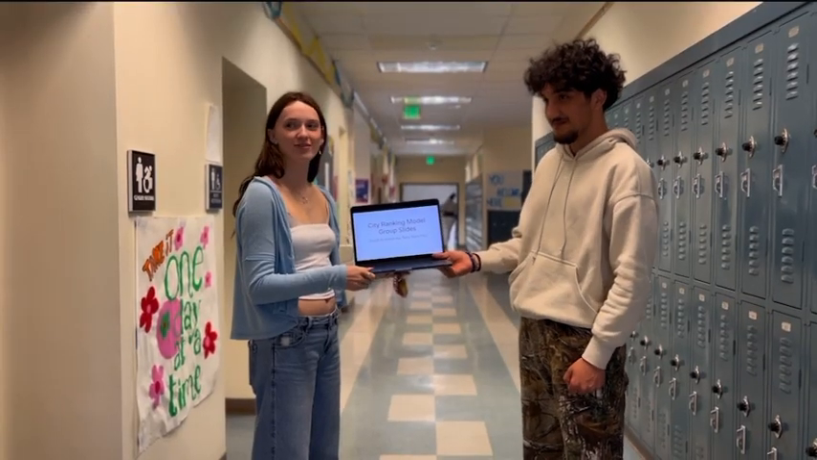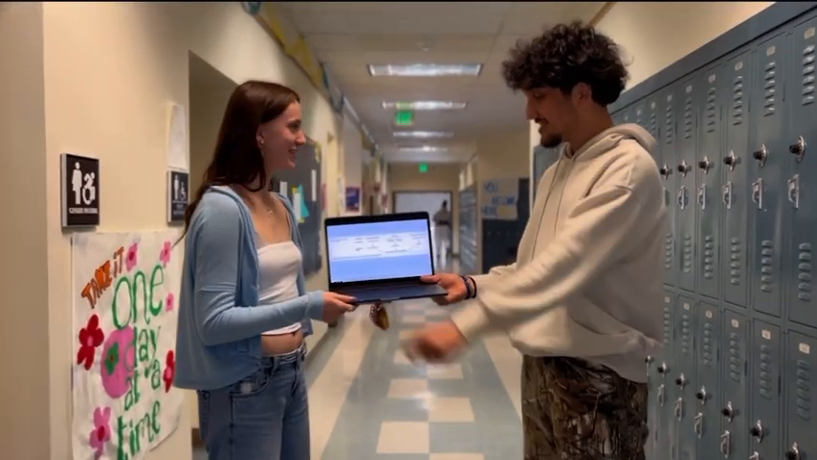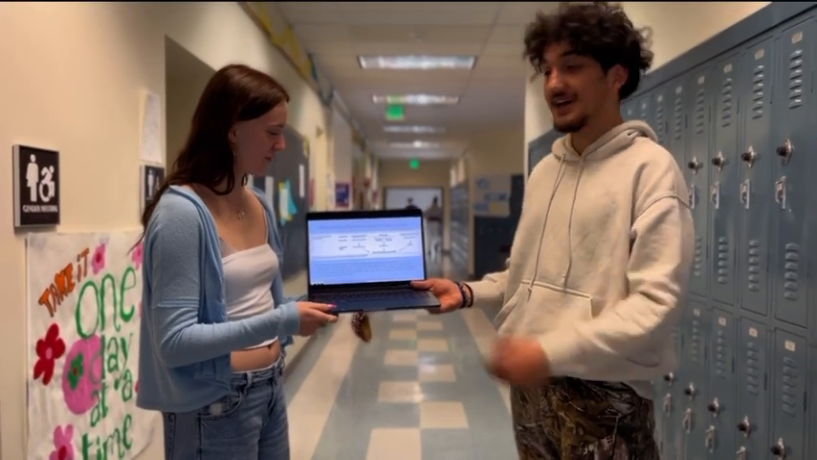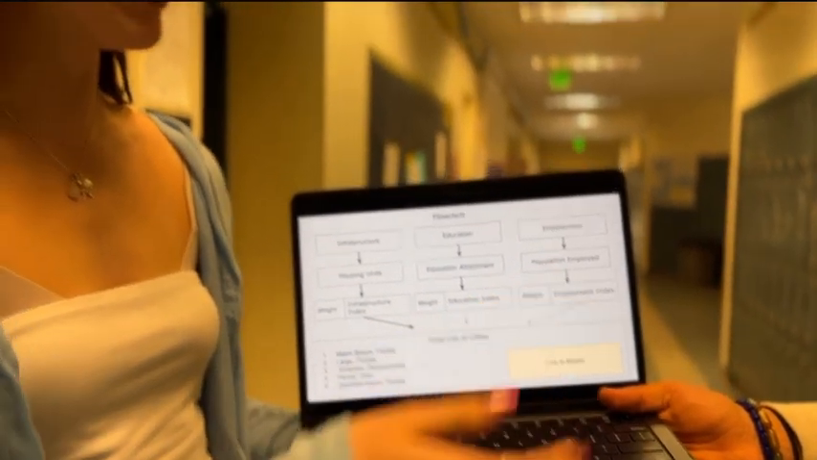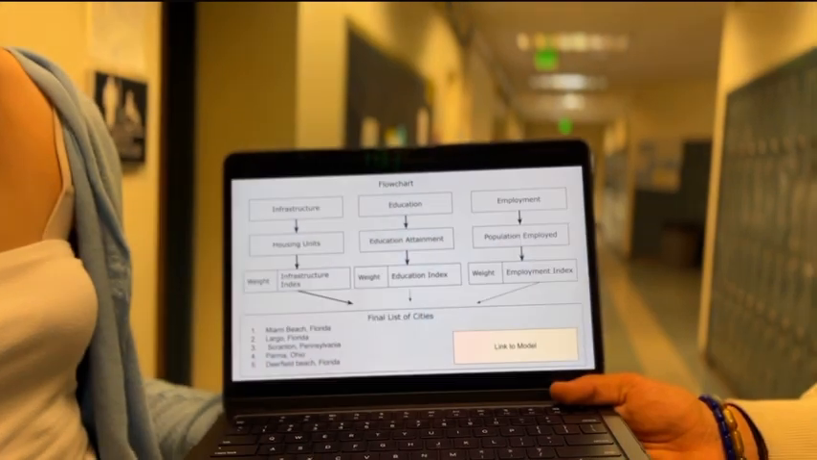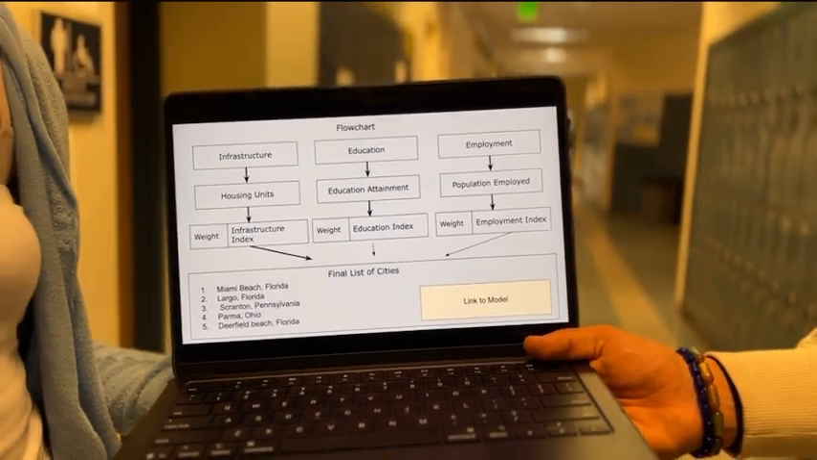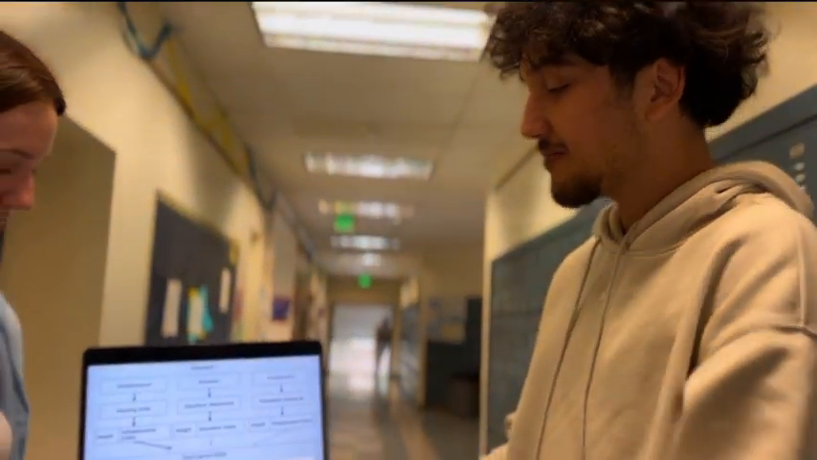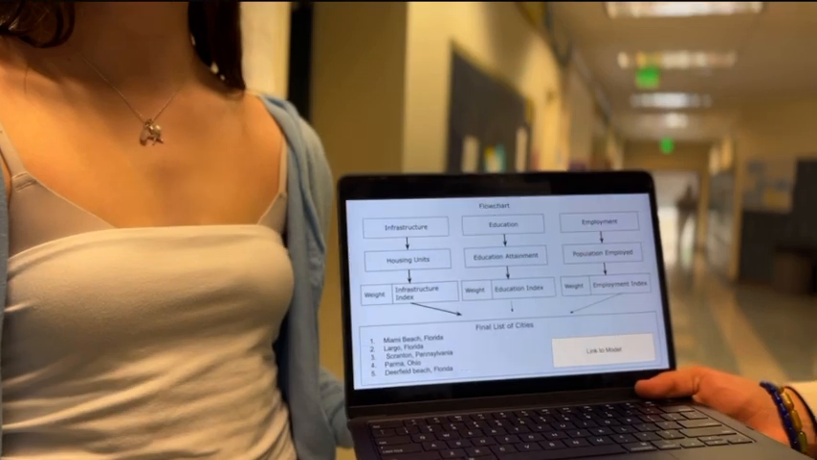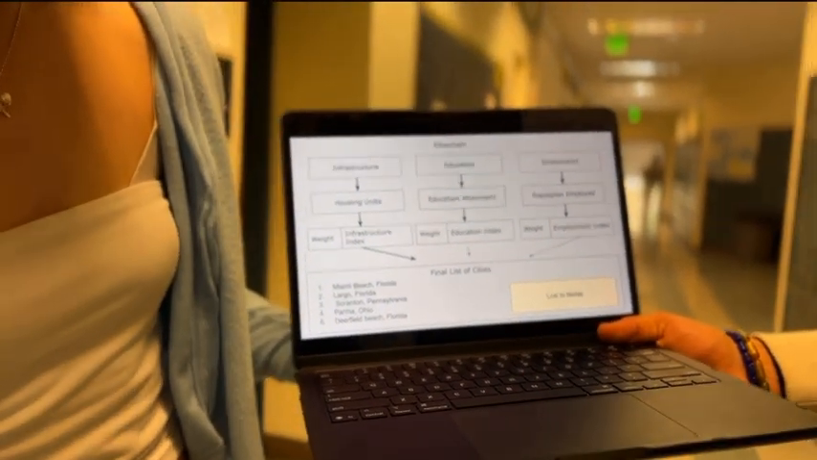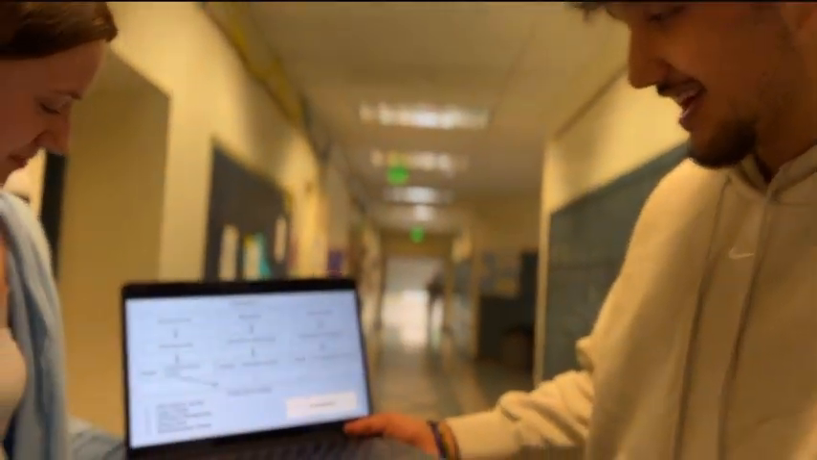City ranking model, group slides. This is the Human Development Index. It has a flowchart. Infrastructure, education, employment, housing units, education attainment, population employed. These are all variables that help us know what's the best city to live in. From our model, the top 5 are Miami Beach, Largo, Florida, Scranton, Pennsylvania, Parma, Ohio, and Deerfield Beach, Florida.